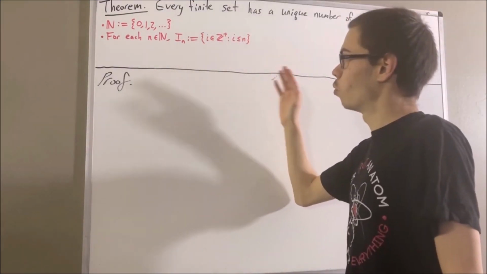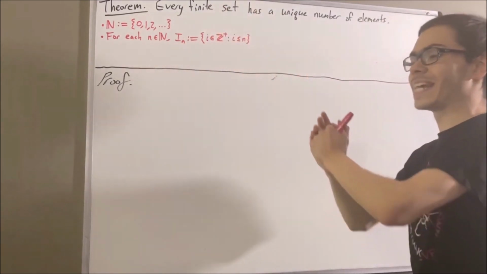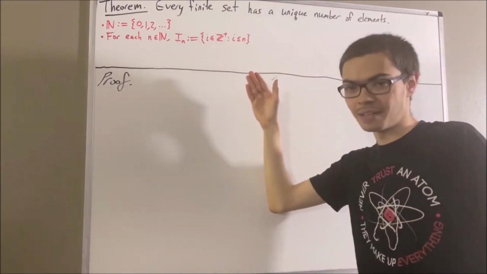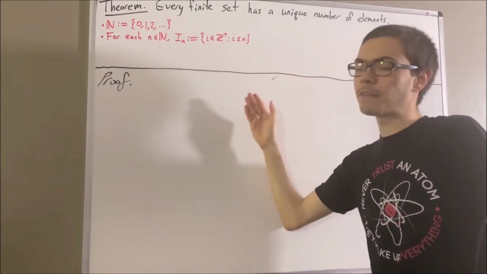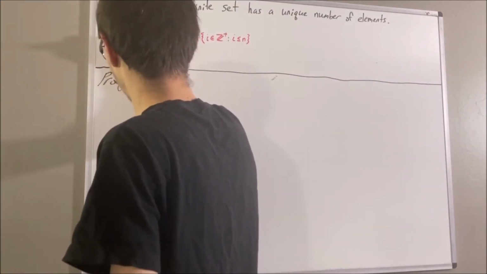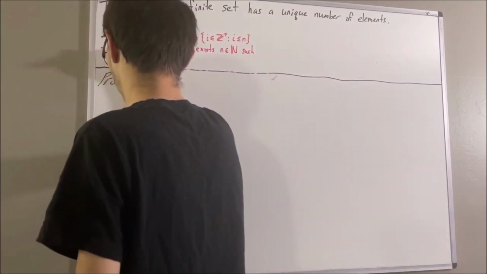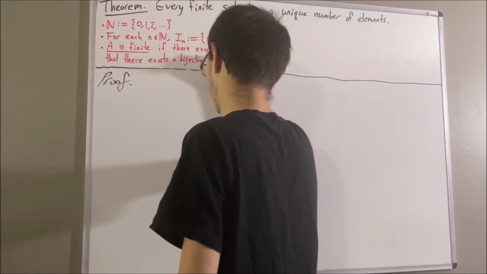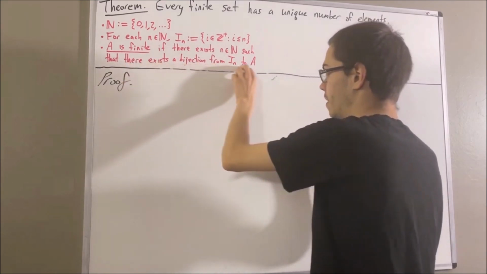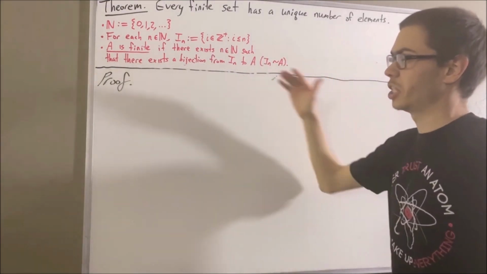And also, what does it mean for a set to be finite? Well, we're going to say that A is finite if there exists a natural number n such that we have a bijection from I_n to A. And for shorthand, we're going to write this statement as this. Now, let's actually get into the proof.